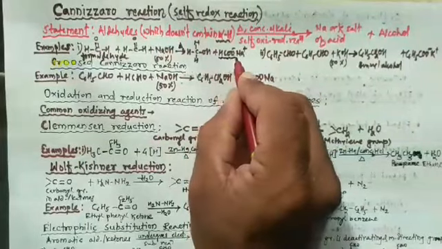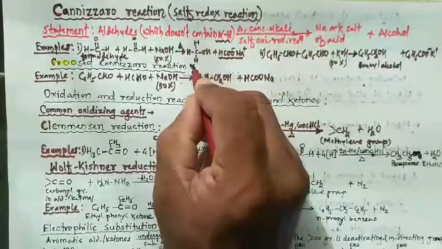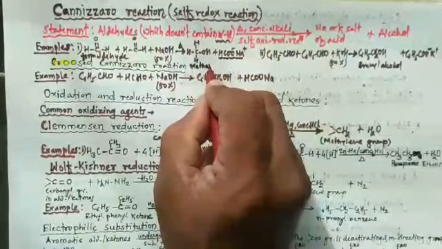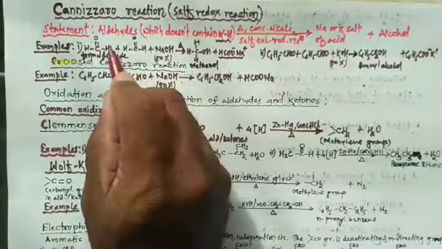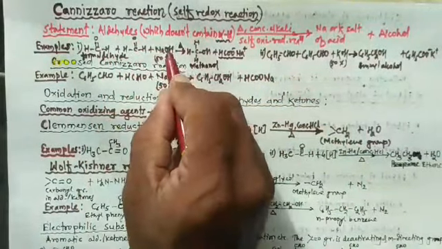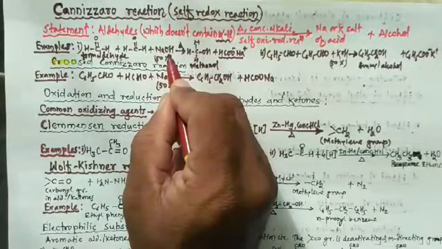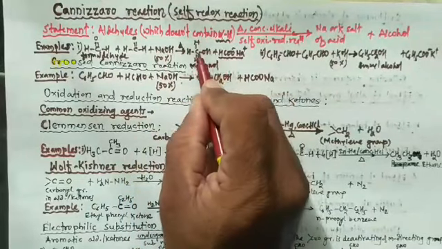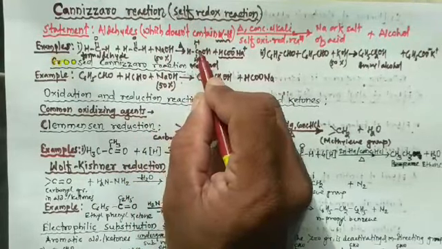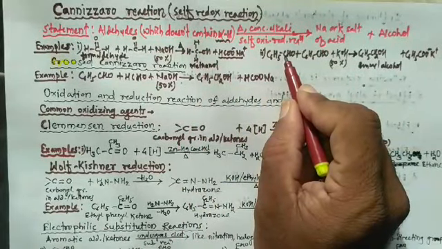This is the sodium formate, and this alcohol is methyl alcohol, or its IUPAC name is methanol. So when two molecules of formaldehyde are heated with concentrated alkali, that is 50% NaOH, then it gives sodium formate and methyl alcohol.